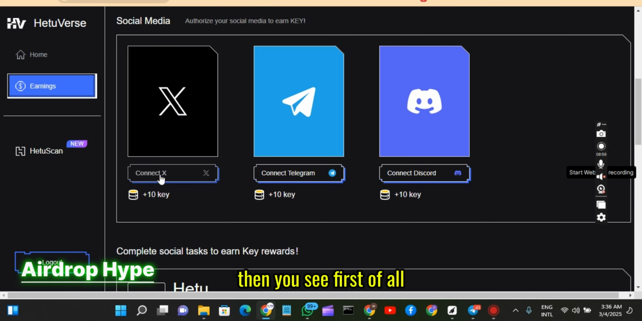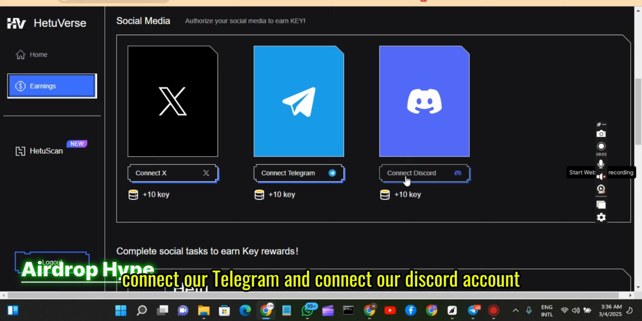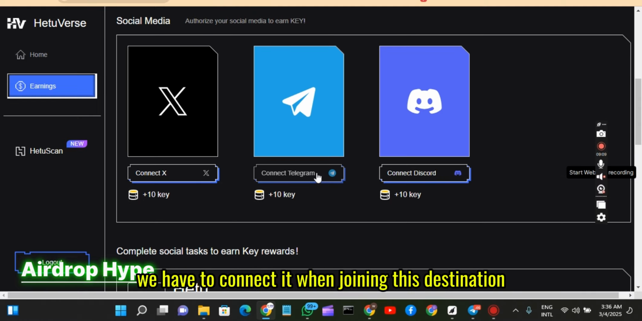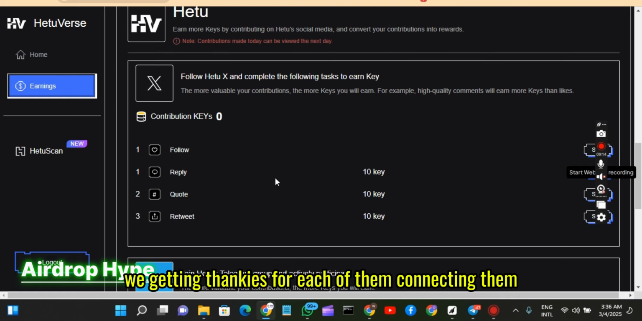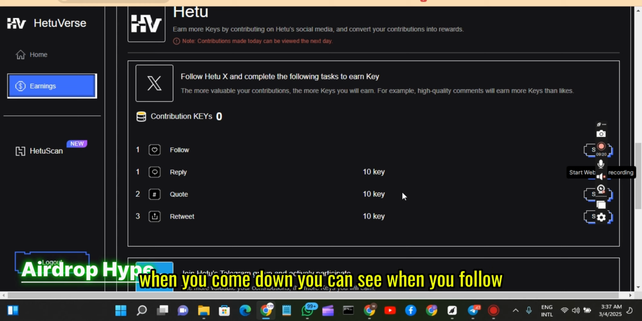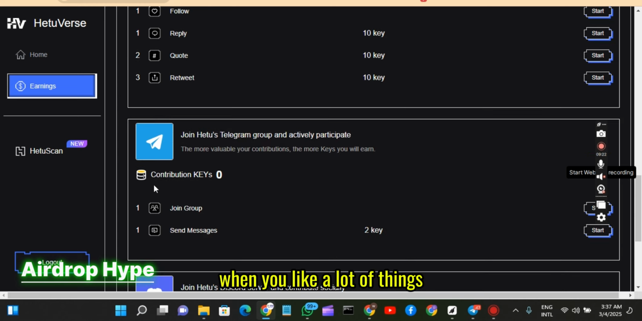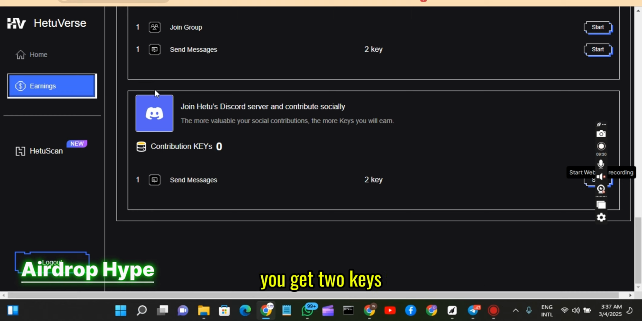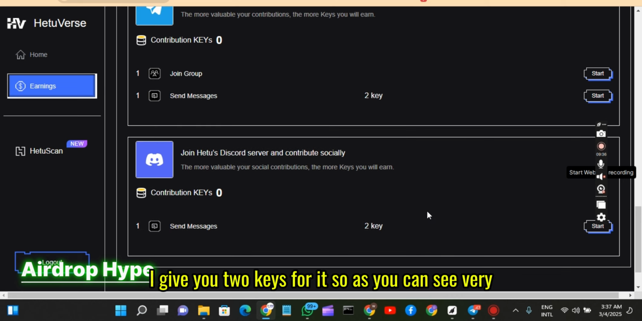First of all, they're asking us to connect our X account, our Telegram, and our Discord account. For each of them, we have to connect. When joining this testnet, you just have to connect your accounts, and you'll get 10 keys for each one. Then when you come down, you can see that when you follow or like things, you get certain keys. Even in Telegram, when you message, you get two keys. On Discord, when you message, you get two keys as well.